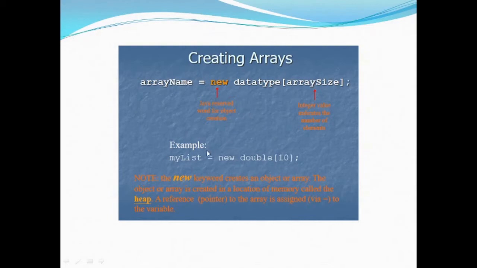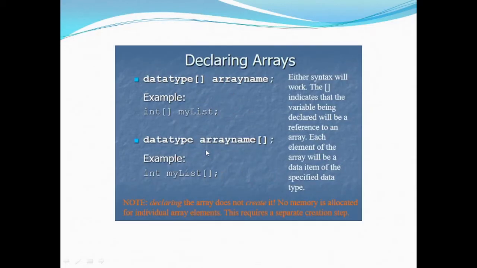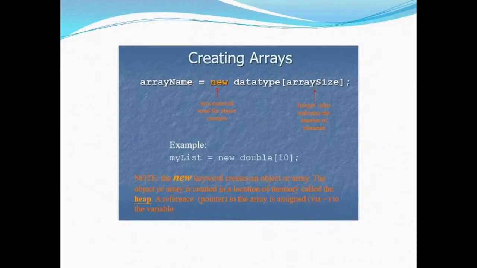In our previous example, we used the mylist array, and this mylist array is equal to new double 10. Now this is defined. It is going to have 10 elements, and the indices will be from 0 to 9. So the new keyword creates an object or array. The object or array is created in a location of memory called the heap. A reference pointer to the array is assigned via equals to the variable.